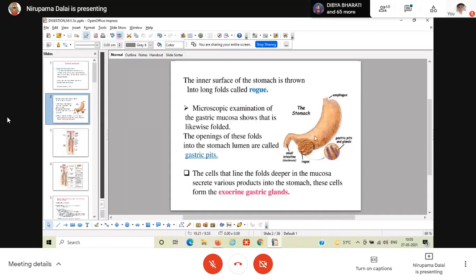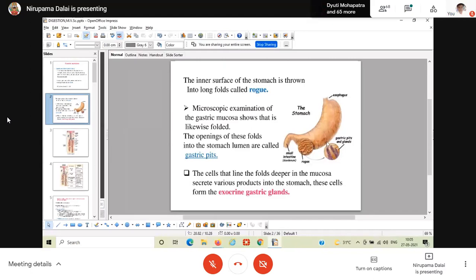The outermost layer is the serosa layer. The innermost layer is the mucosa, followed by the submucosa, followed by the muscular layer, and the last, outer layer is your serosa layer. This gastric mucosa has inner invaginations known as the gastric pits, and they have the gastric glands.